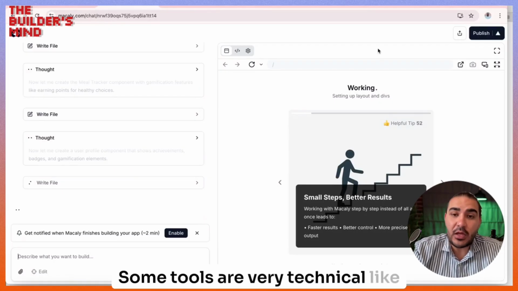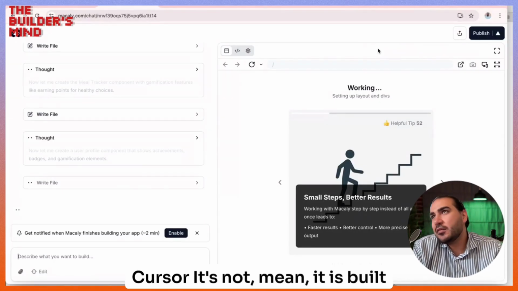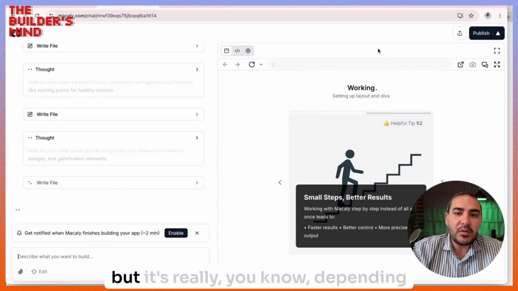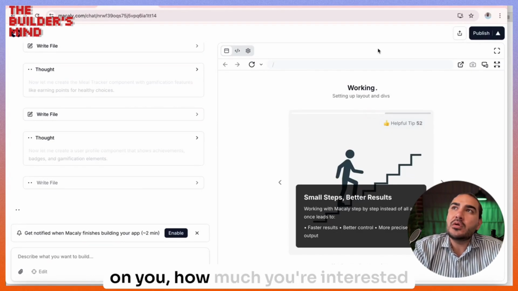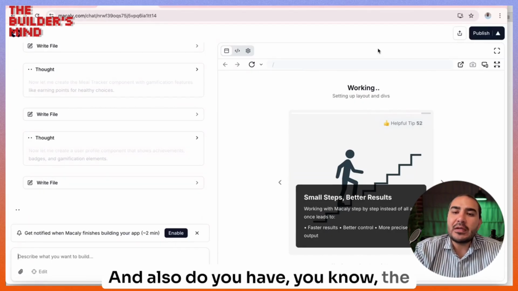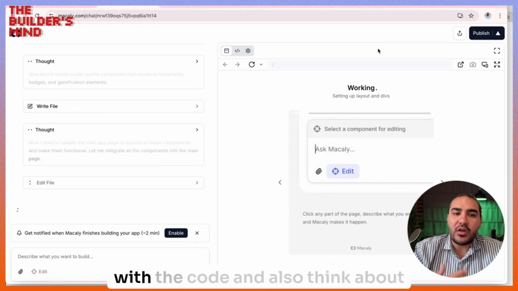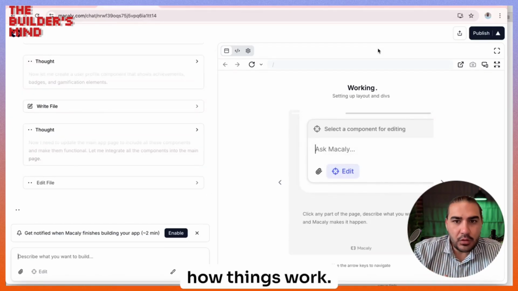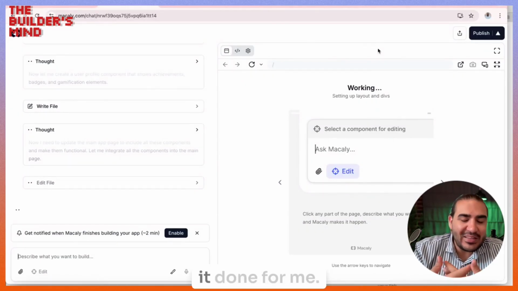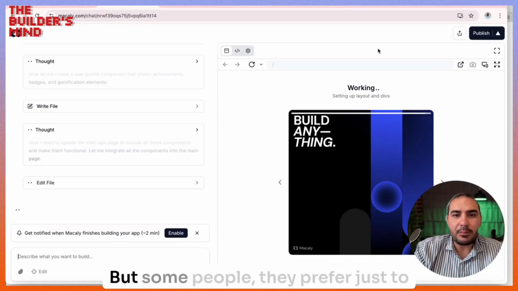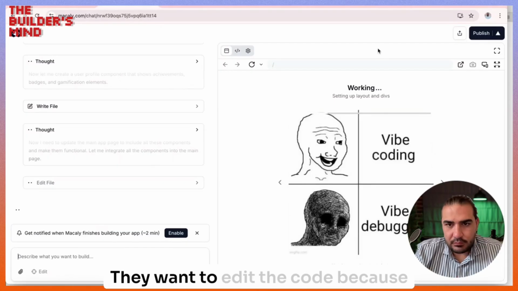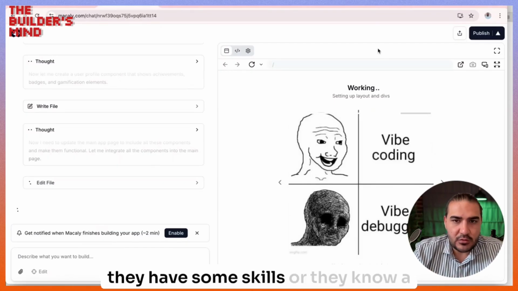Some tools are very technical, like Cursor. It is built for developers, but it can also be used by non-developers. But it really depends on how much you're interested in going deep into the technical part, and whether you have the passion to work with the code and think about how things work. Personally, I'm not a developer, so I just want the tool to get it done for me. Everything should be taken care of. But some people prefer to have some involvement in terms of coding. They want to edit the code because they have some skills or they know it a bit.